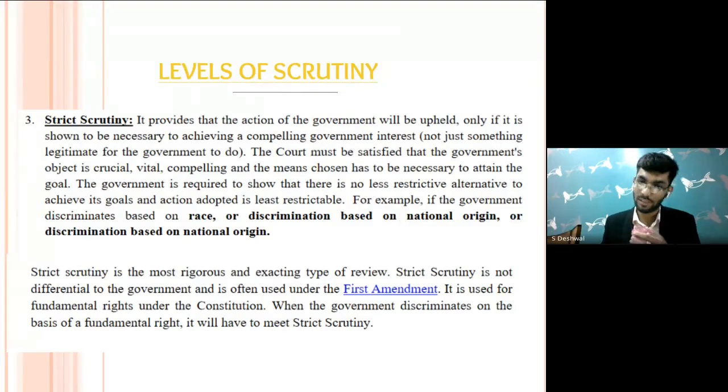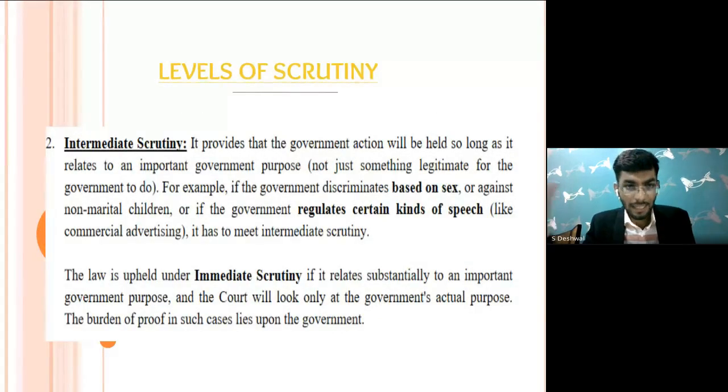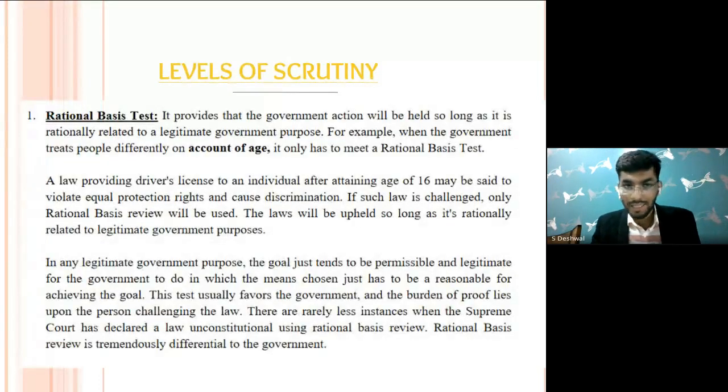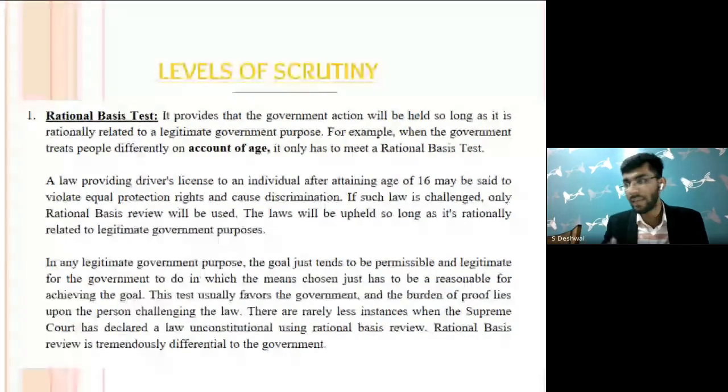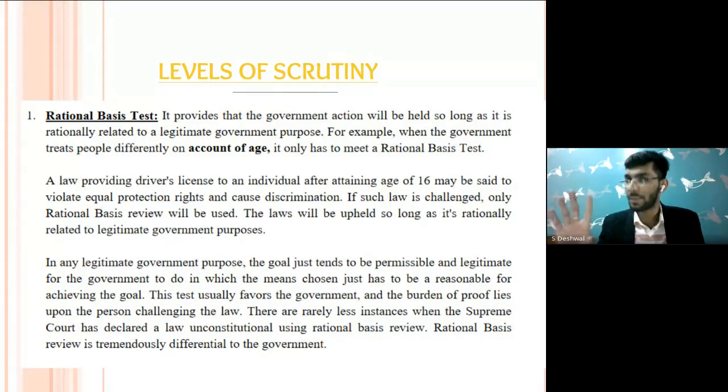And they are very important concepts. So throughout this course, we'll be saying the court applied strict scrutiny, the court applied intermediate scrutiny, or the court struck down this law applying the rational basis test, or the court held it constitutional applying the rational basis test. So what are these tests? These are the three tests, and this is more like a concept. This has nowhere been spelled out in any judgment by the court. It is more like the practice the court has been following over a period of time. So first is the rational basis test.